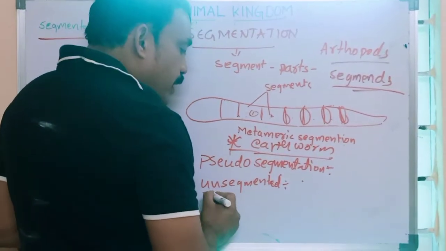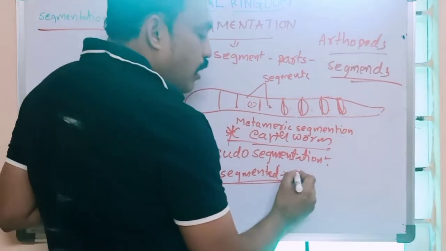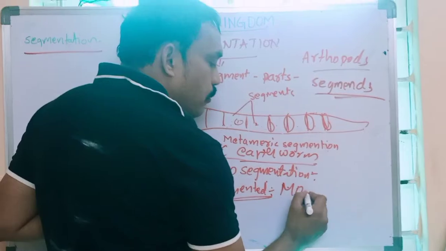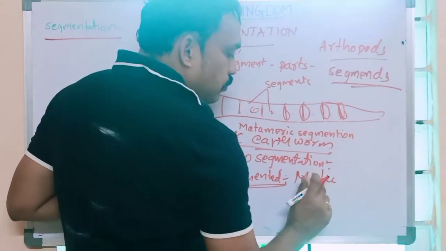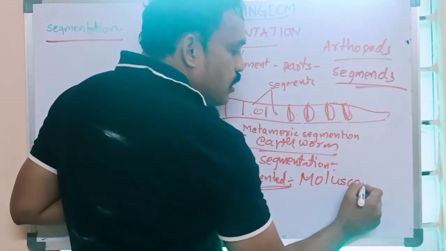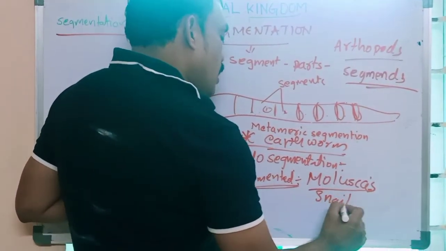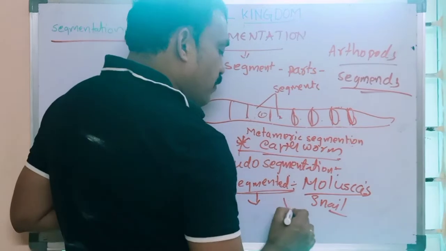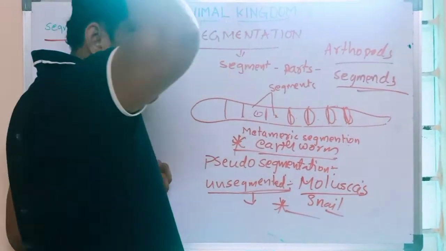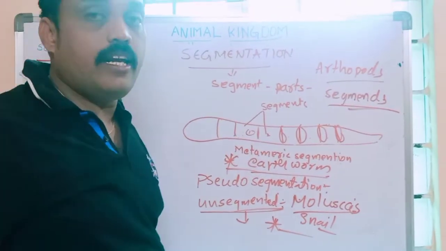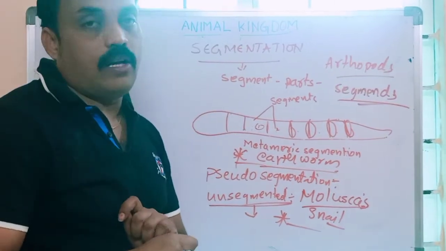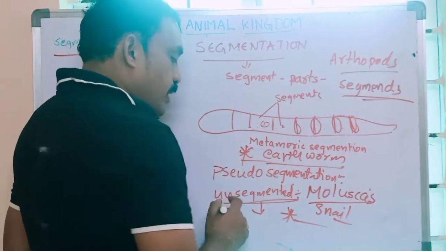And which are called unsegmented organisms? Molluscas. Example is snail. Snails are unsegmented, very, very important. The body is not divided externally and internally. The example is snail. Snail is an unsegmented organism.